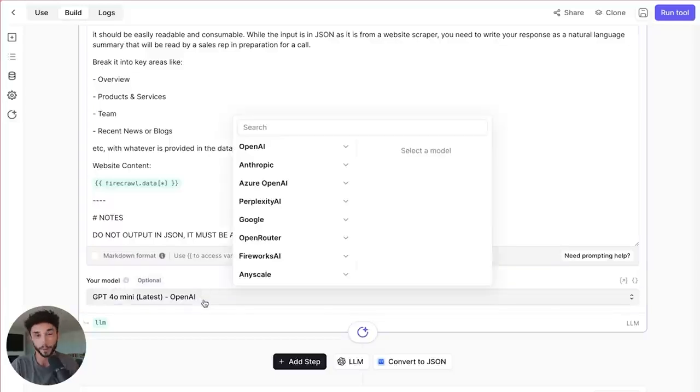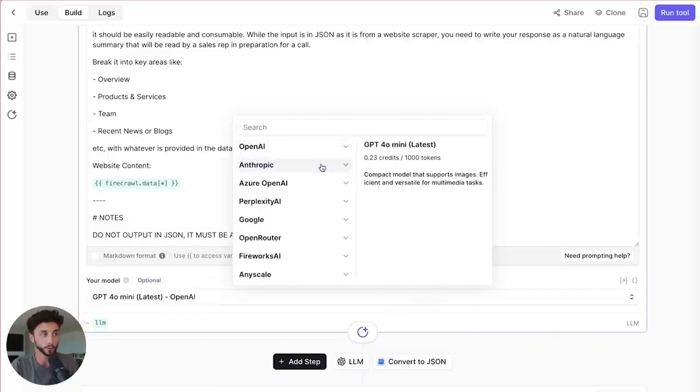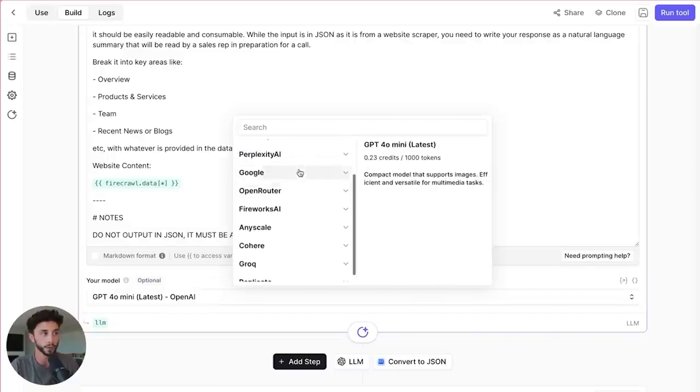For this, it's a pretty basic task, so I want something quick and cheap. For many of you, it's going to be easiest to work with the OpenAI APIs because you've probably already played around with your API key before, which I'll show you how to do in a second. But let's go with GPT-4o Mini. Relevance, of course, does have support for all of the other models.